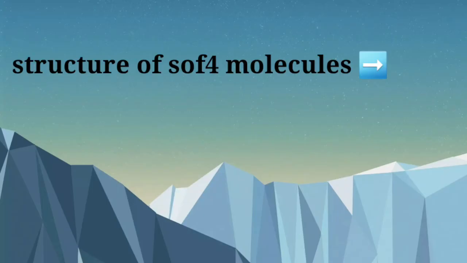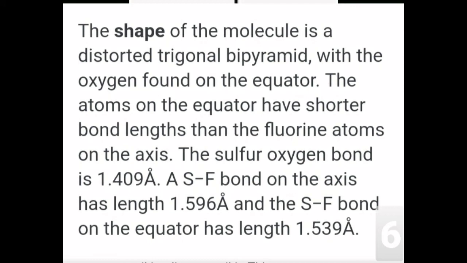The sixth point, structure of SOF4 molecules. The shape of the molecule is a distorted trigonal bipyramid with the oxygen found on the equator. The atoms on the equator have shorter bond length than the fluorine atom on the axis. The sulfur-oxygen bond is 1.409 Å. The S-F bond on the axis has length 1.59 Å and the S-F bond on the equator has length 1.539 Å. This is the SOF4 structure.